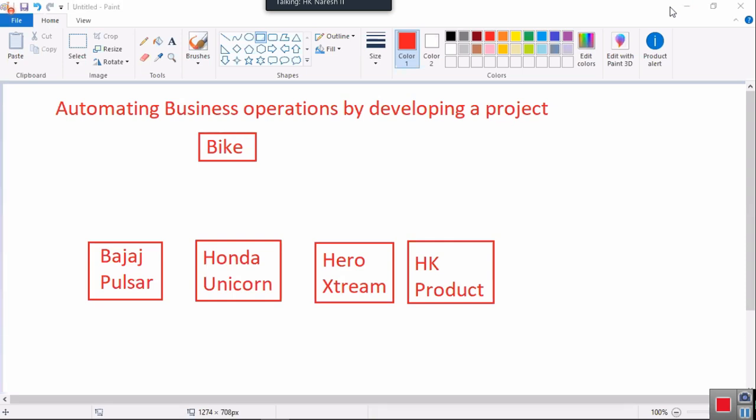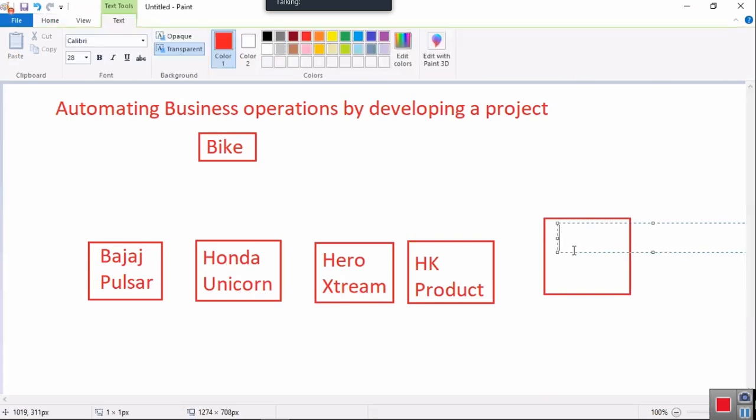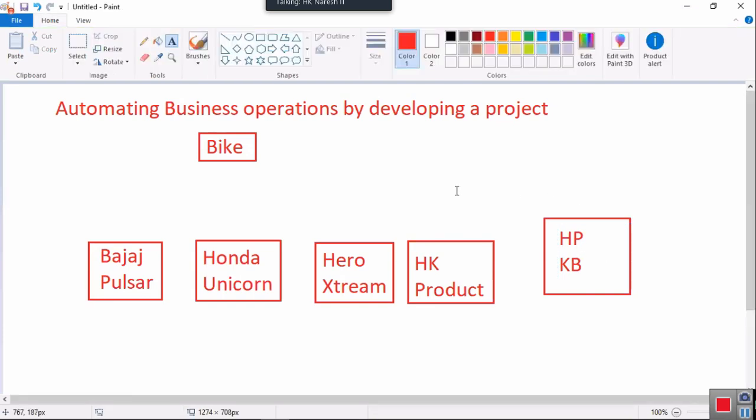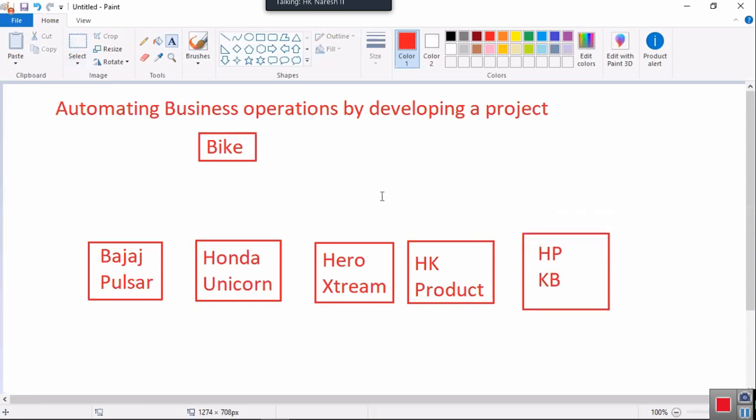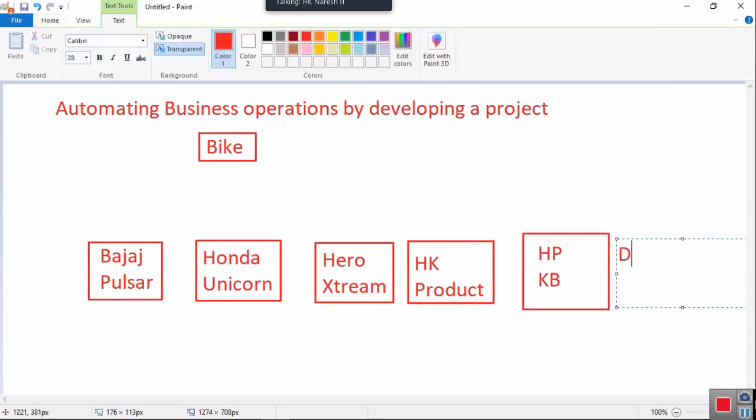Earlier I was using an HP keyboard, an HP company keyboard. Because of some problem, I changed to a Dell company keyboard. Try to understand, I am sharing a personal experience. I started using the Dell company keyboard.